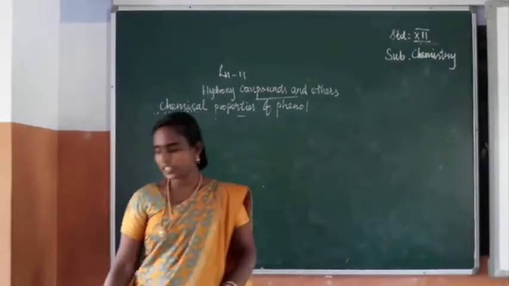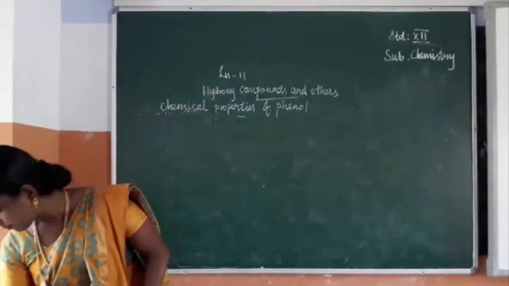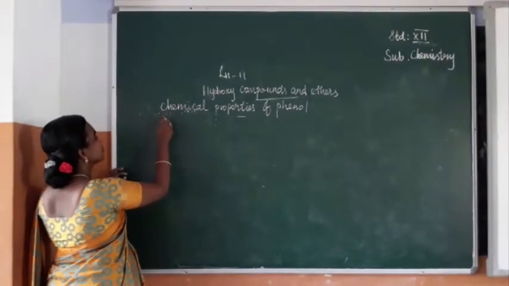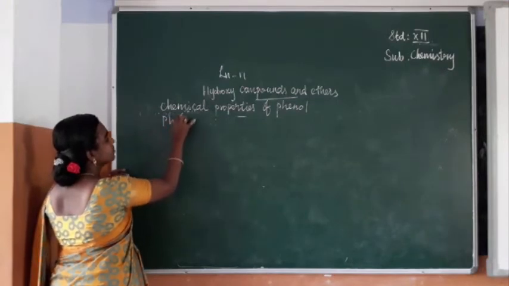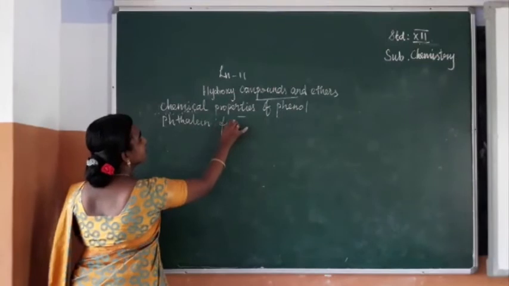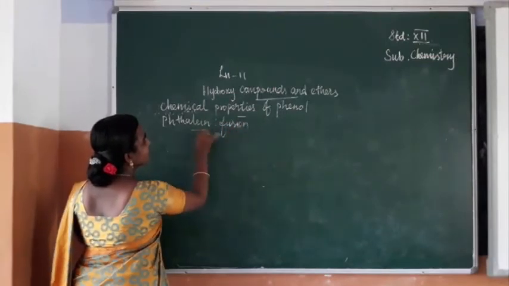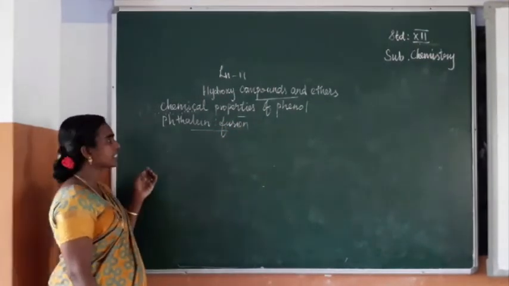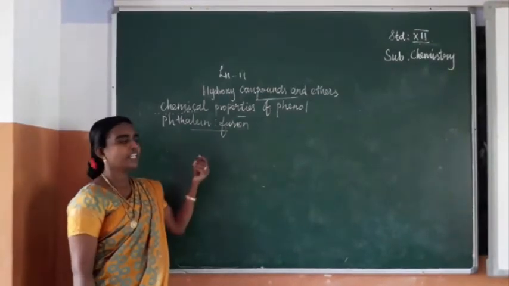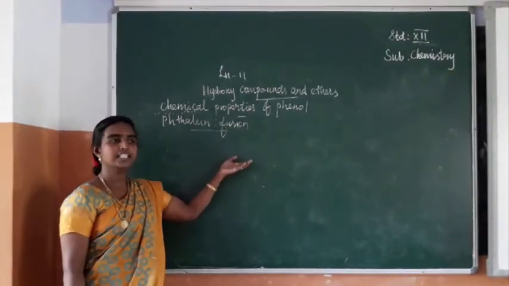So the next reaction we are going to see is phthalein fusion. Phenol on reaction with phthalic anhydride forms phenolphthalein. Phenolphthalein is an indicator.